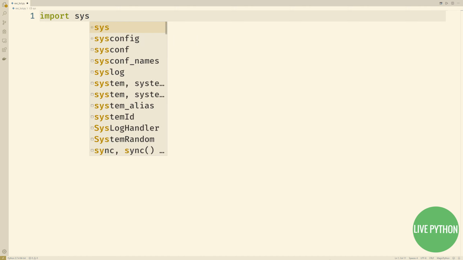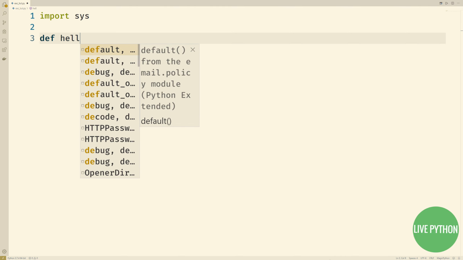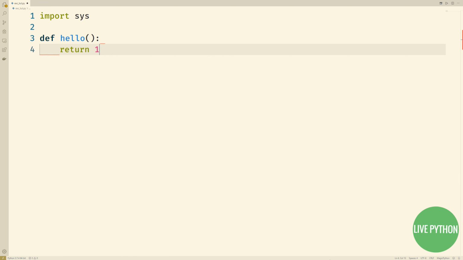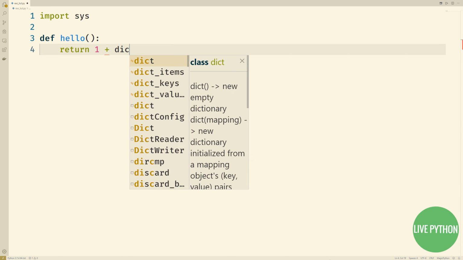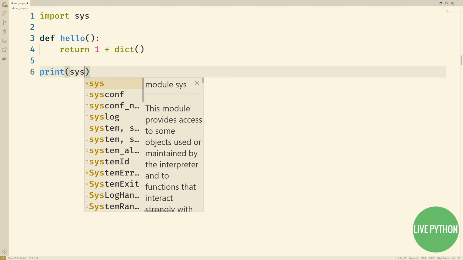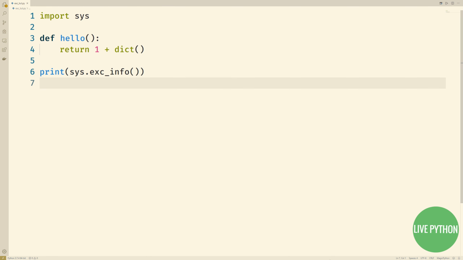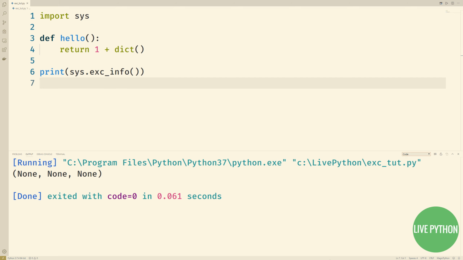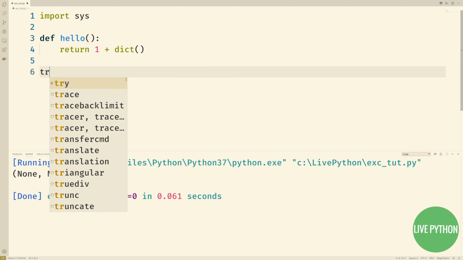Two points. Firstly, the raised instance object is also available generically as the second item in the result tuple of the exc_info function in the sys built-in module. This is a tool, as you'll recall, that returns information about the most recently raised exception.